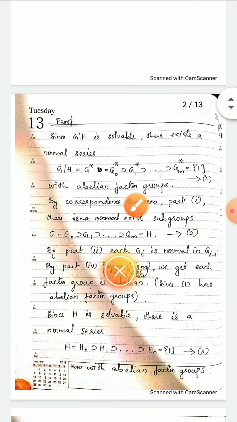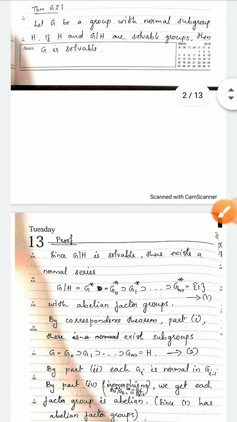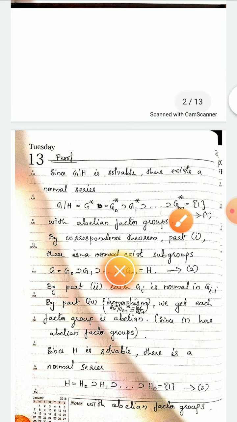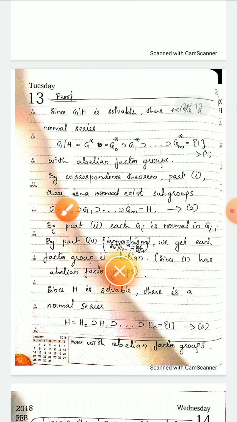Now by the correspondence theorem. In the hypothesis of this theorem, it is given a group G and a normal subgroup H. In the correspondence theorem part 1, we are given a normal subgroup K of the group H, then we get an intermediate subgroup S. By using part 1, there exist subgroups G is equal to G naught, superset of G1, superset of etc., Gm is equal to H. By applying correspondence theorem part 1 repeatedly, we get a series of subgroups.